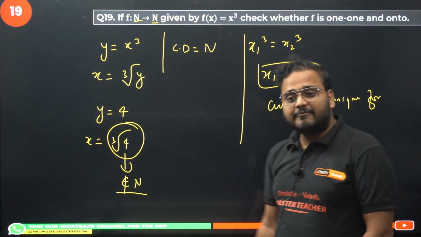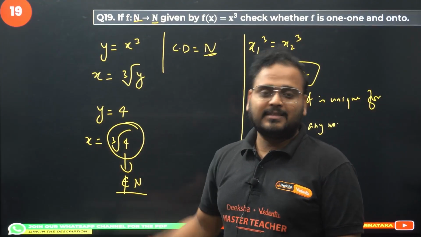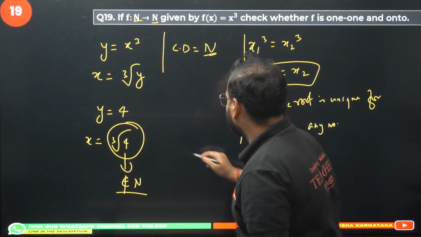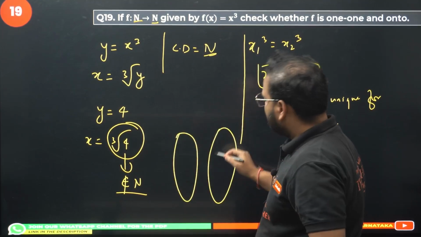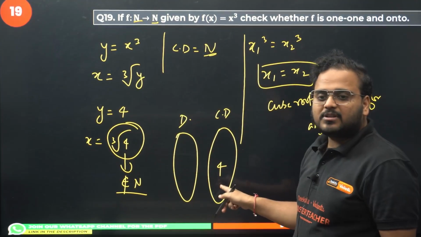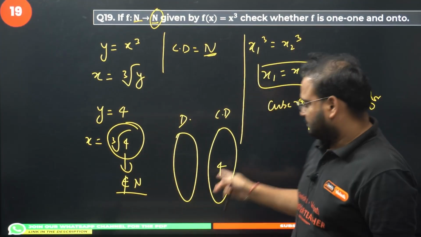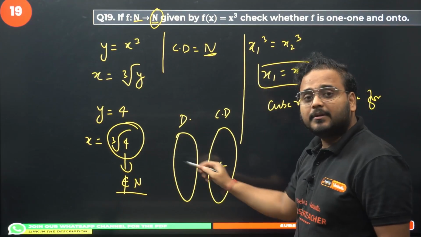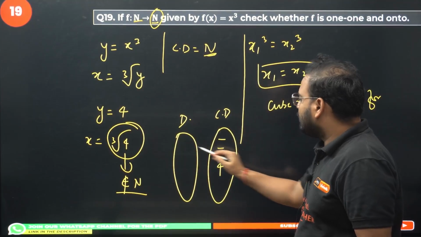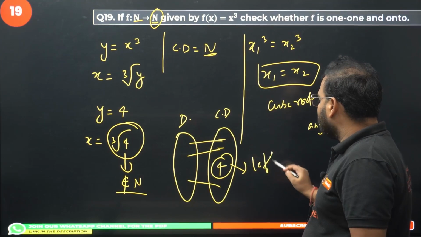It means there are some values in the codomain which is natural number which will have no mapping from the domain. For y equal to 4, if I draw the mappings, this is my domain, this is my codomain. If I take y equal to 4, is it a natural number? Because codomain says natural number. Yes. Can you find cube root of 4? So if you find the mappings over here, you'll have mapping here like this, here like this, but this 4 will be left out.